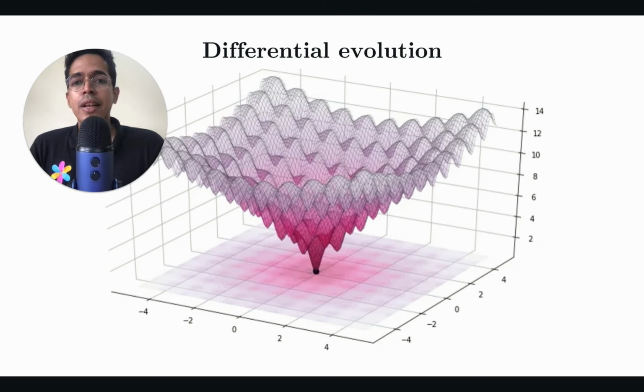So these evolutionary algorithms, these meta-heuristic algorithms like differential evolution, are applicable even in the case of non-continuous or non-differentiable functions. So it's very powerful. It may not be as efficient as gradient descent in terms of the speed with which it can find optima, but it is very powerful because it's applicable to many kinds of functions.